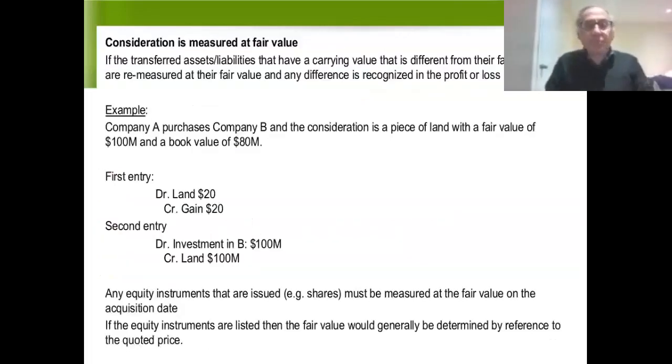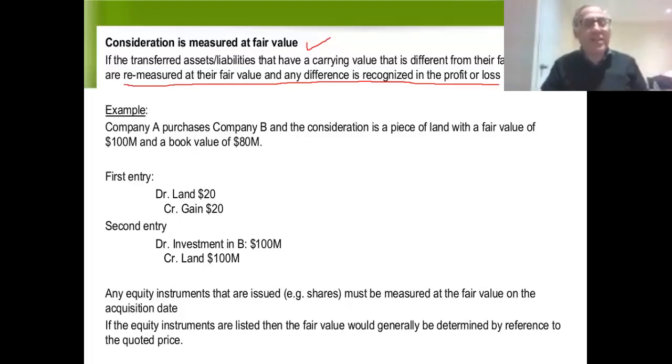Now, what happens if the fair value is different than the carrying value? We're always measuring consideration based on fair value. In many instances, it's going to be different than the carrying value. If the transferred asset or liability has a carrying value that's different from fair value, then we would remeasure that item at fair value with any difference recognized in profit or loss. We would do that before accounting for the investment.